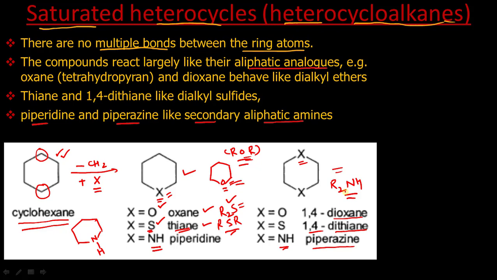So that's how we obtain saturated heterocycles, or we also call them heterocycloalkanes. Now the next category is partially unsaturated systems. These are called heterocycloalkenes because they will be obtained from cycloalkanes by replacing some CH2 or CH group by a heteroatom group. So we call them partially unsaturated. Partially means they are not completely saturated.